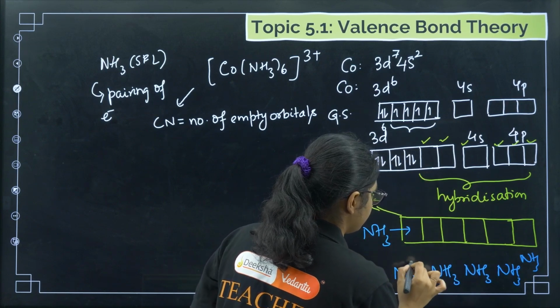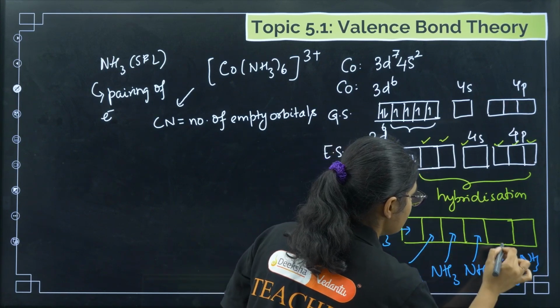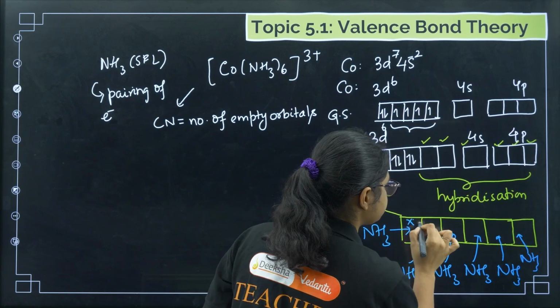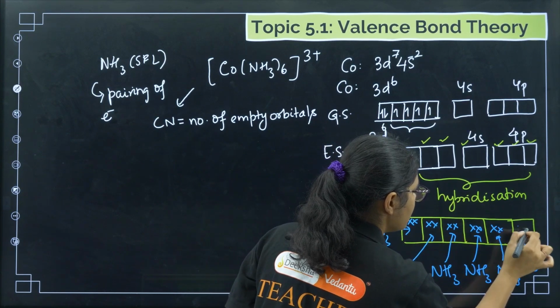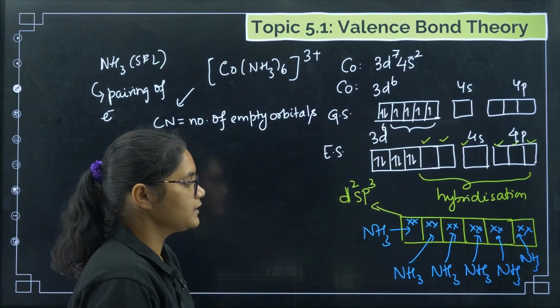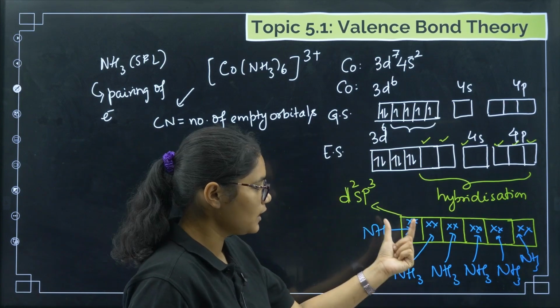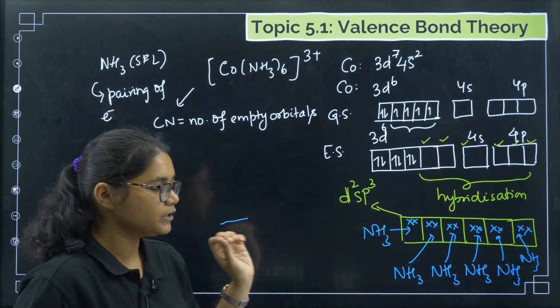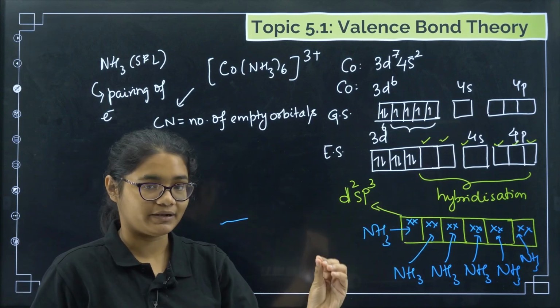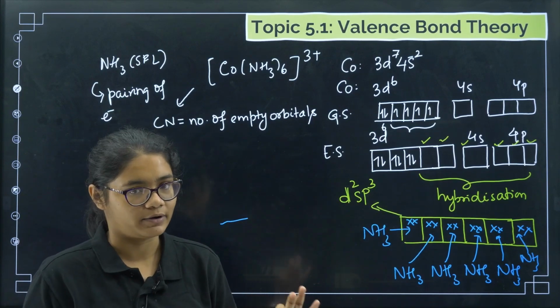So these NH3 ligands will donate their electrons in the empty orbitals, like this. So the ligand has donated its electrons in the empty hybrid orbitals of the metal, and the coordinate bond has formed.